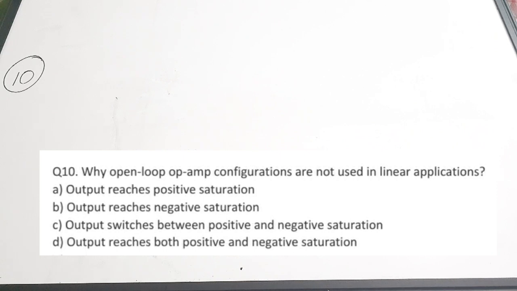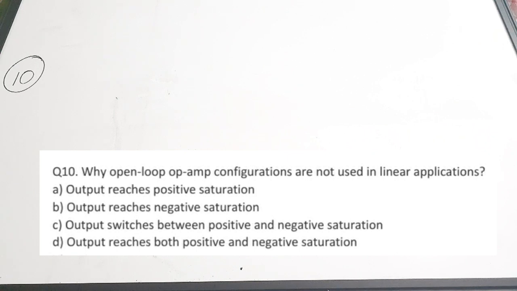We all know that the op-amp has positive and negative saturation values. When operated in open loop, the output switches between the positive saturation and the negative saturation. Since it is switching between positive and negative saturation values, you cannot use the open loop configuration for linear applications.